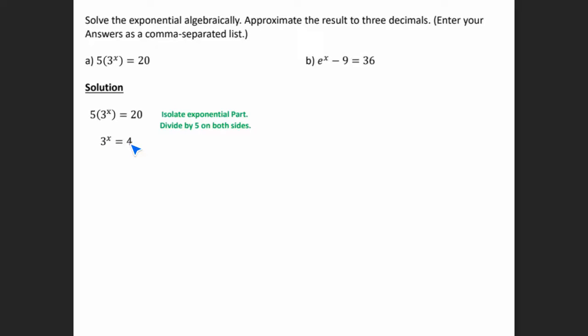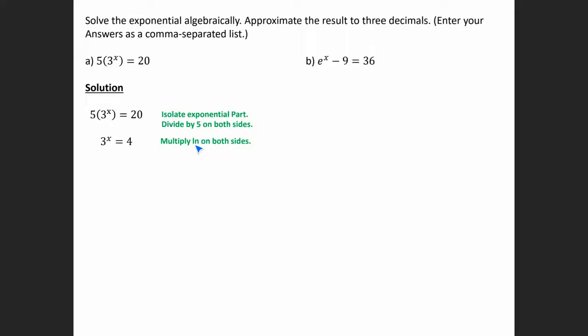So now, no matter how hard you try, we cannot make this 4 to have a base 3, and we cannot make this 3 a base 4. So we need other methods. So here, what we can do is we can multiply again by the natural log on both sides. So we're going to go ahead and do that. As long as you do it to both sides, then you're okay. So natural log of 3 raised to the x power is equal to natural log of 4. Since I'm trying to solve for x, I need x to be down here, not an exponent. So I can use the power rule, and I can take this x to the front using the power rule.